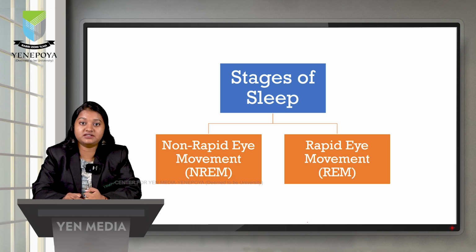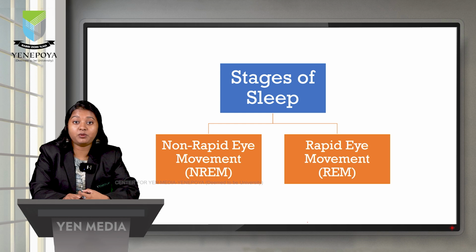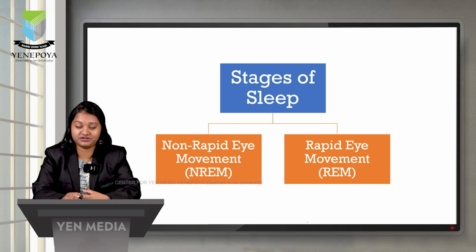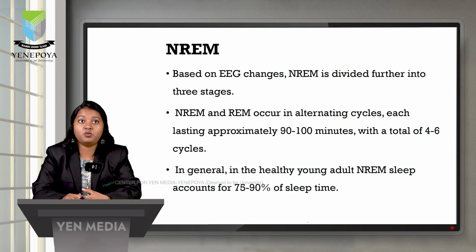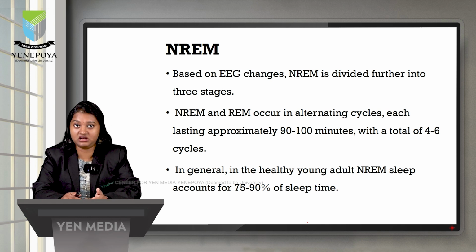Non-rapid eye movement sleep is the sleep where the muscle tone is maintained. Rapid eye movement sleep, which is also called dream sleep, is the sleep when muscle atonia occurs. Moving on to non-rapid eye movement sleep, based on the EEG changes, it is further divided into three stages, which we call N1, N2 and N3.